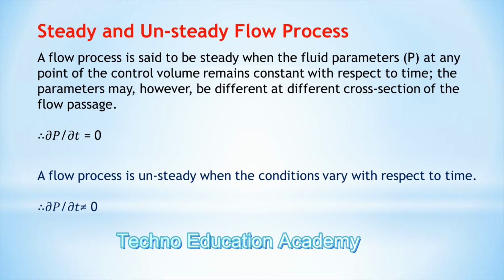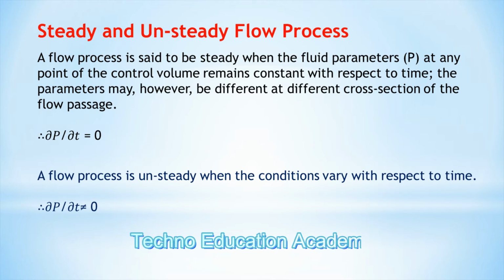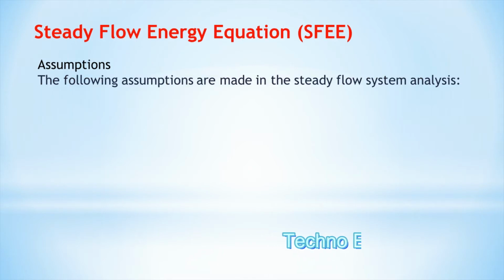A flow process is unsteady when the conditions vary with respect to time. So for that, ∂P/∂τ is not equal to 0. It is called an unsteady flow process. Now we will derive the steady flow energy equation.